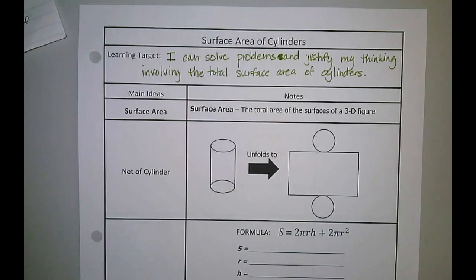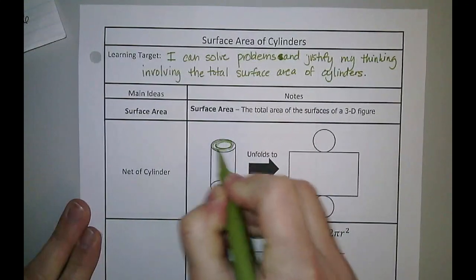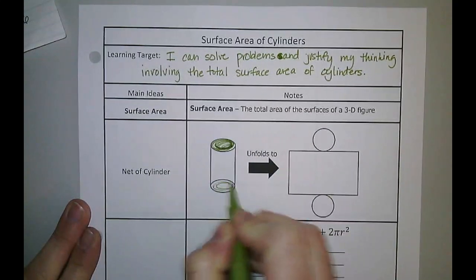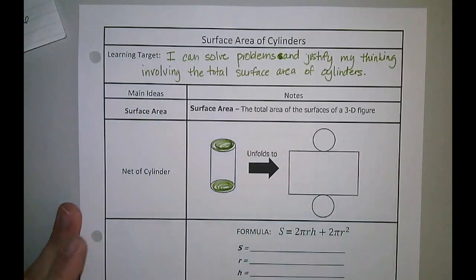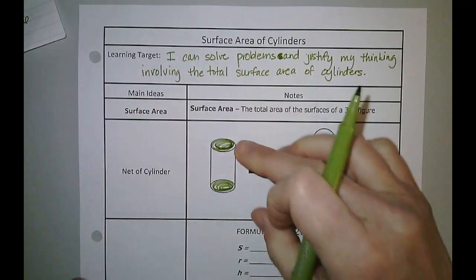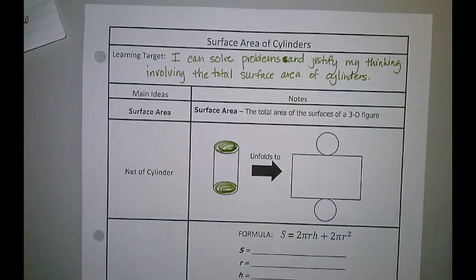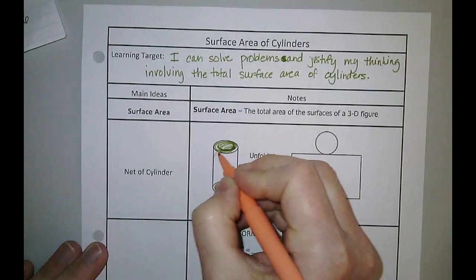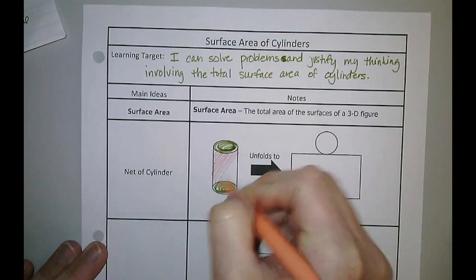So if I take my cylinder and I unfold it, I know this is the top and this is my bottom. In these cases, we would call these our bases. And in the middle would be all of this right here.